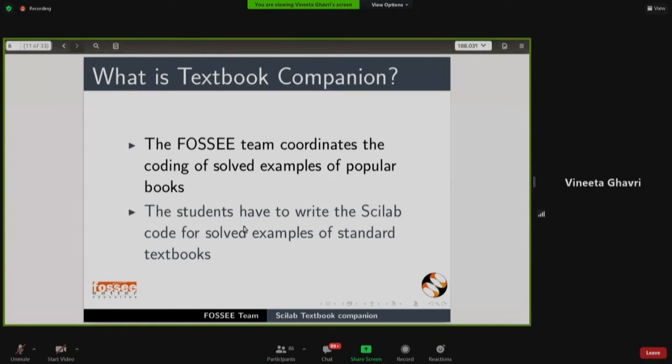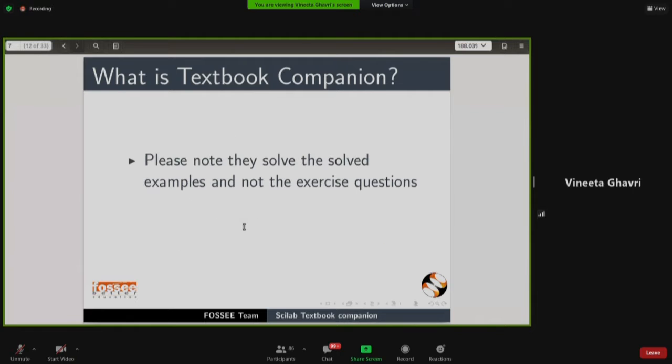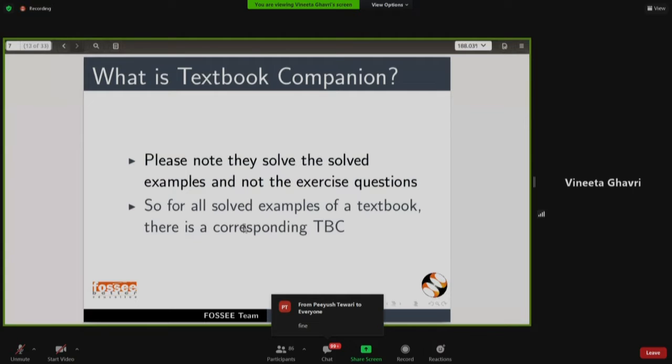So the students have to write the Scilab code for the solved examples of that standard textbook. Okay. So note that we do it for the solved examples and not the exercise questions. So we do not replicate the whole thing, but the solved examples of that particular textbook. So then it becomes a textbook companion of that corresponding textbook in Scilab.